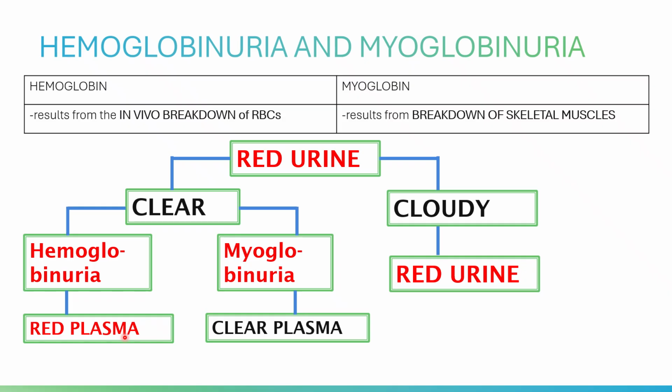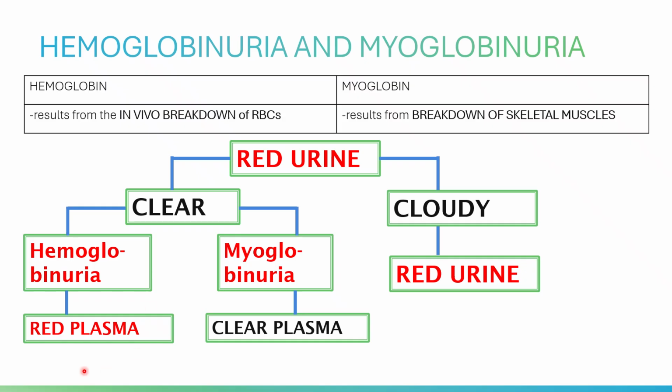Please note that in terms of clearance, myoglobinuria comes from myoglobin, from the breakdown of your skeletal muscles. Your myoglobin is easily filtered. It is cleared rapidly from the plasma, often within hours after muscle injury.